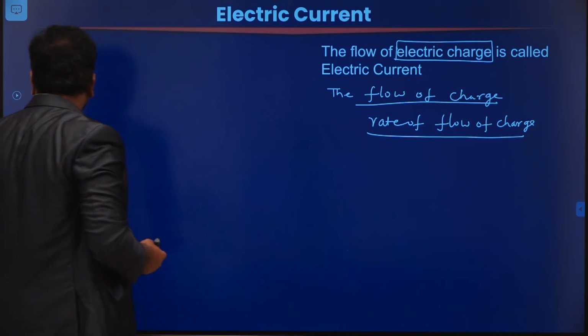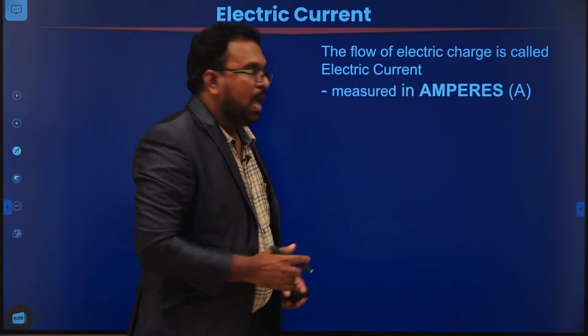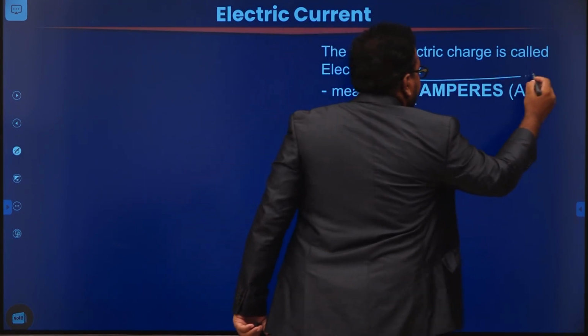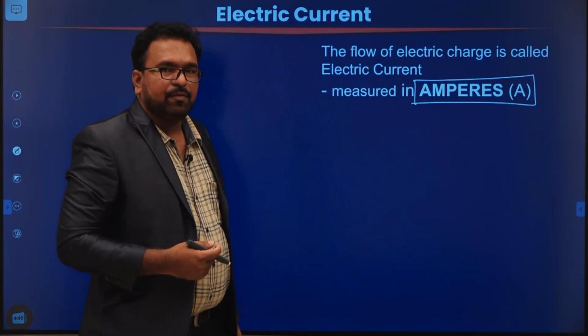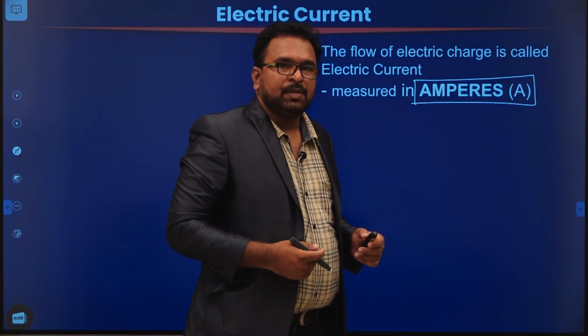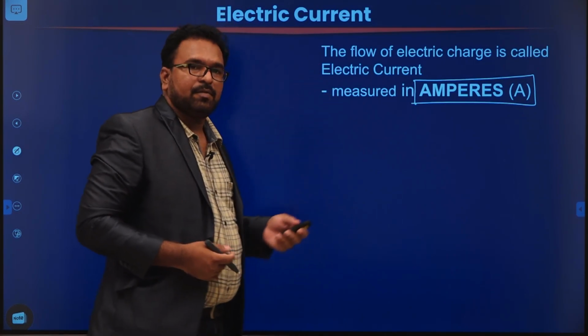So how are we going to measure it? It is always measured in amperes. Ampere is the unit. What is the unit of charge? Coulombs. And here what is the unit? Ampere. So ampere is the unit of current. We are going to measure current in terms of amperes.